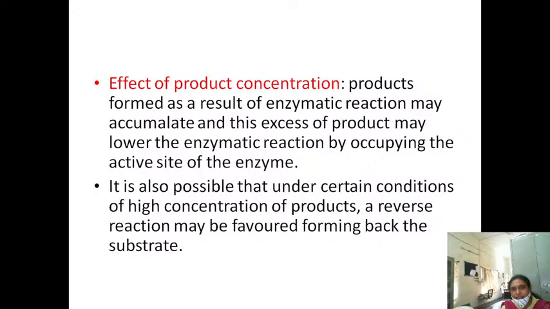What is the shape of the graph? If you plot a graph of enzyme concentration versus velocity of the reaction, a linear, straight line is obtained. And even the products which are formed in that reaction also influence the velocity of the reaction. If more products are there, that decreases the rate of the reaction, and moreover sometimes products may be converted back to substrates.